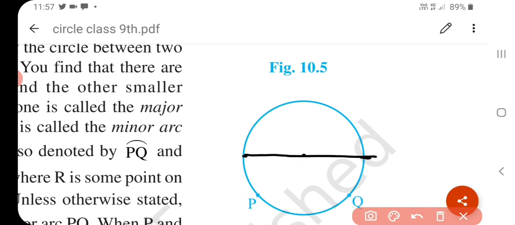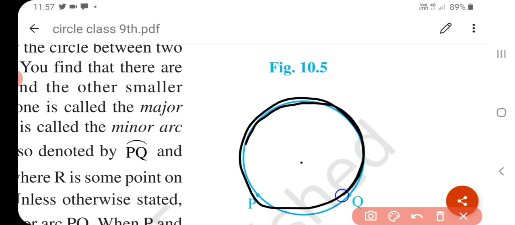When PQ is a diameter, then both arcs are equal and each is called a semicircle. Okay, thus 1/2 of the whole arc of a circle is called a semicircle. Okay, understand? And when we talk about the full circle, this is the full circle, this is called circumference. The whole arc of a circle is called the circumference of a circle. The length of the circumference of a circle is the length of the whole arc. However, in general, the term circumference of a circle refers to its length.